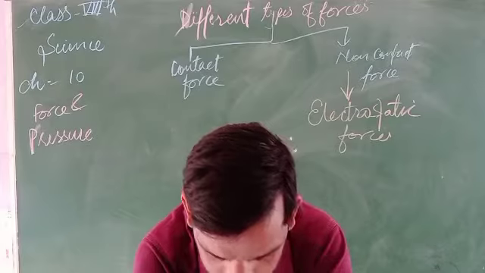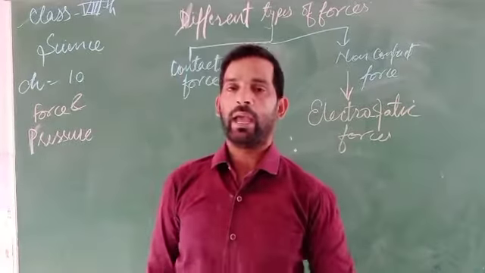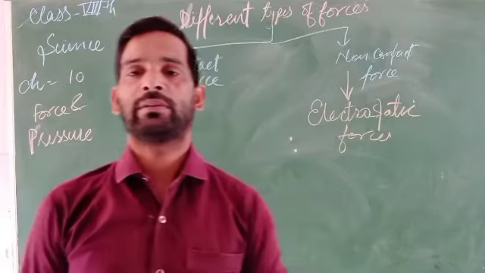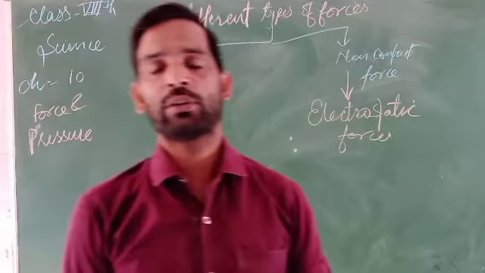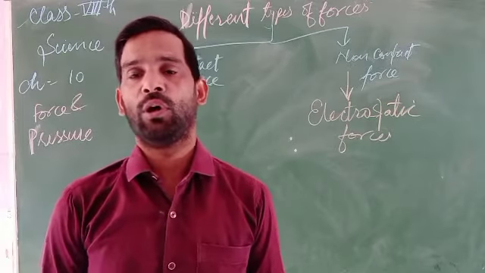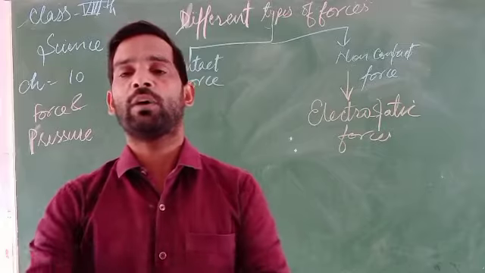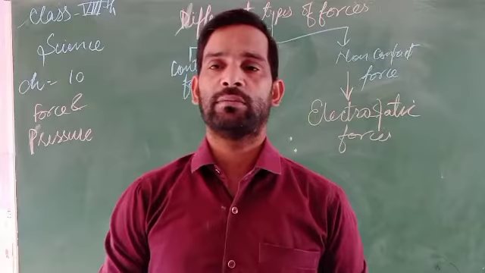Second one is magnetic force. You know very well the magnet can attract an iron object without being in contact with one another. Because of that it is a non-contact type of force. So without contact it can attract something toward itself.